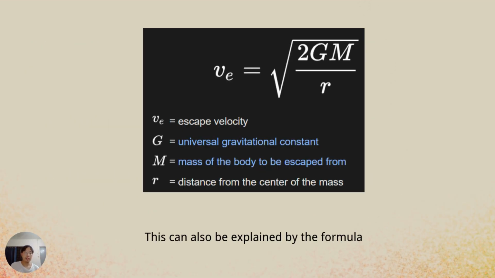And now we have this equation about the relationship between the escape velocity, the mass of the body, and the distance from the center to the mass. And then we have the universal gravitational constant to connect the terms. So this is taught in high school.